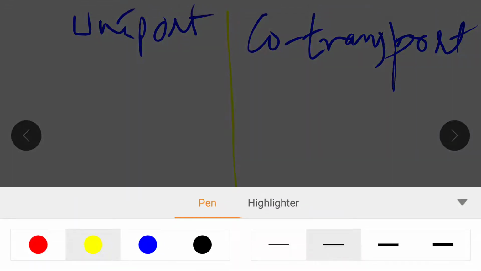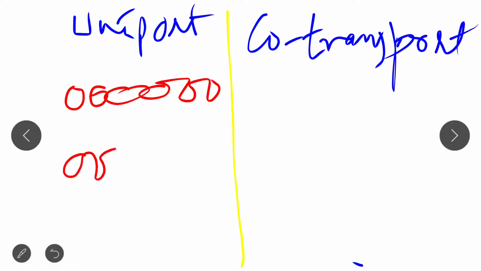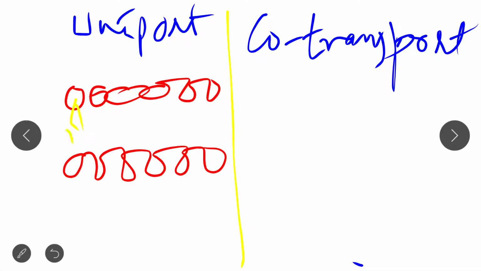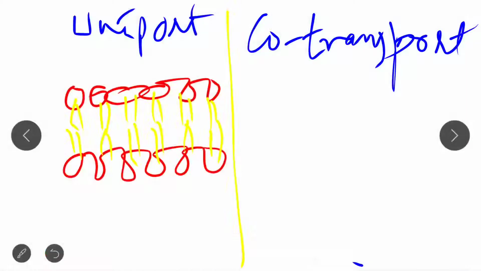Okay, in uniport there is one system. Suppose this is a plasma membrane, and this is a lipid bilayer of the plasma membrane. This is the hydrophobic part, and the head part is the hydrophilic part. Please remember these things.